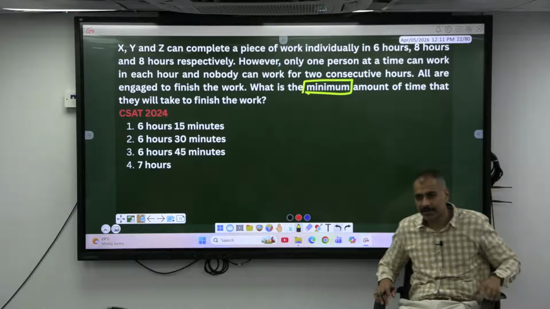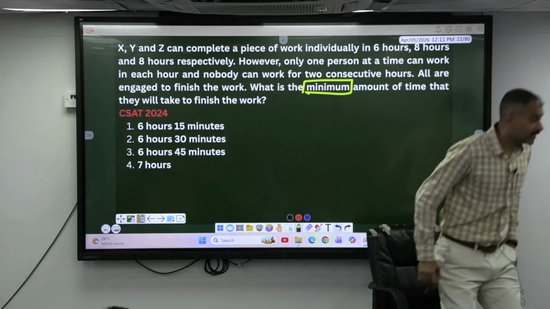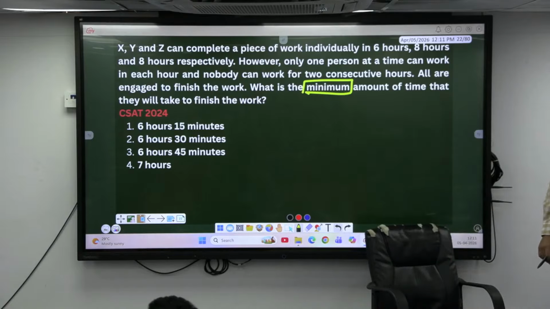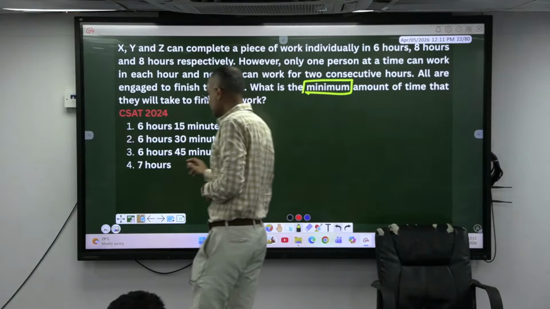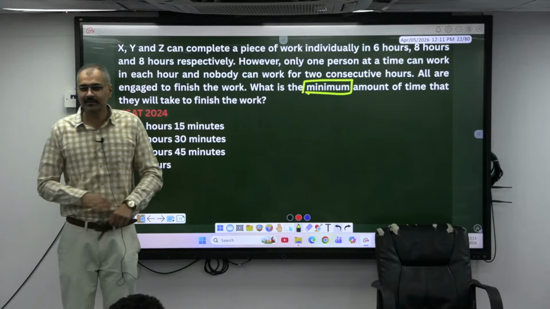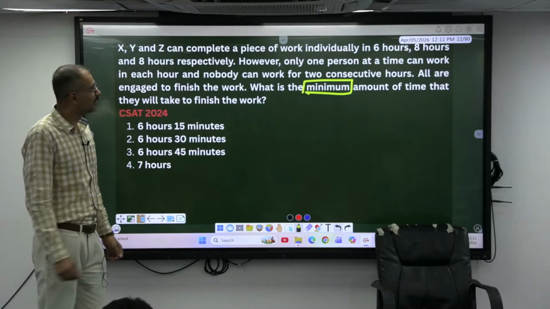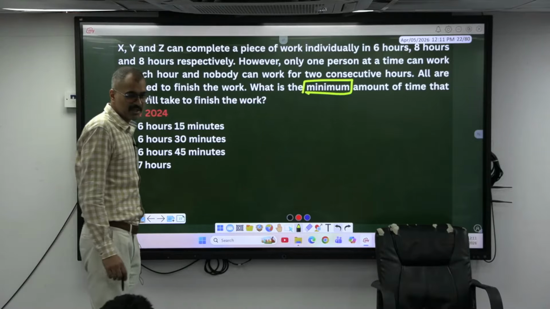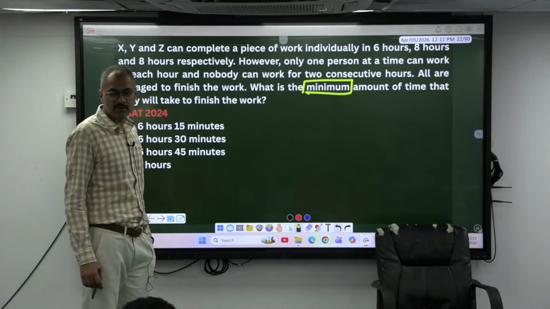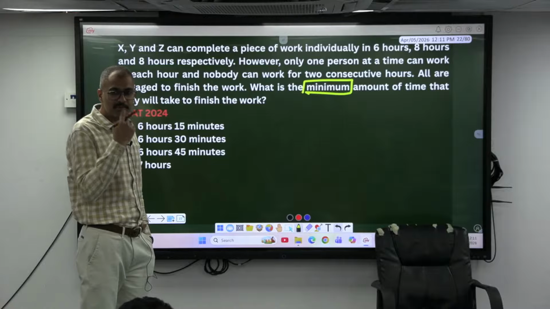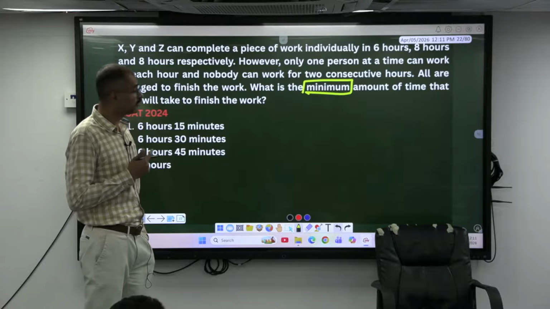At the end, if you miss the logic and depend only on calculation, that is why 7 is given. You can reduce the time by letting somebody work on that particular day.